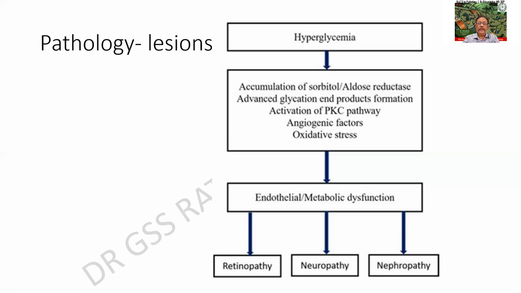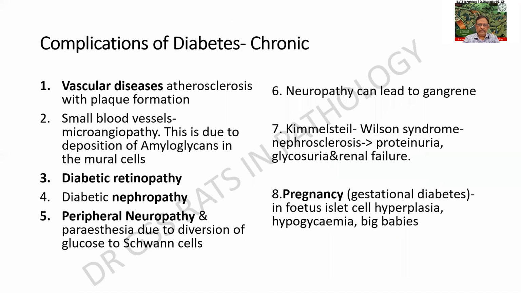Any of this can lead to either endothelial or metabolic dysfunction. So this is the key in a case of diabetes, which can get reflected in the form of retinopathy, neuropathy, or nephropathy. So let us see what all these pathies are. As mentioned earlier, this is a list for us to just memorize. We shall see what they are.